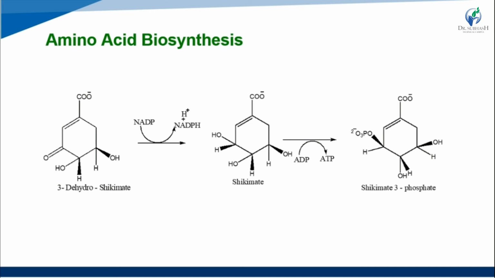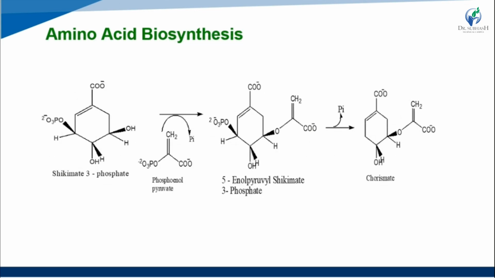After the formation of the shikimate, they release one energy, that is ADP to ATP, adenosine diphosphate to adenosine triphosphate. After that, shikimate is converted to shikimate 3-phosphate.